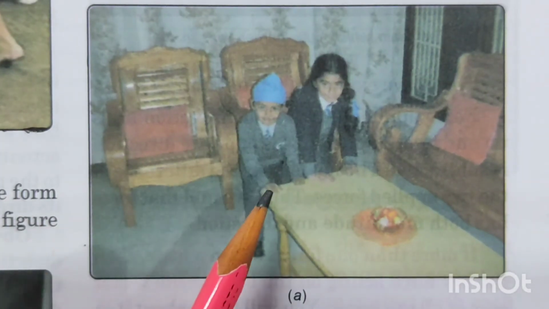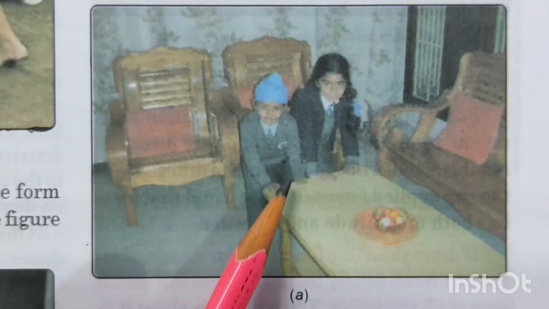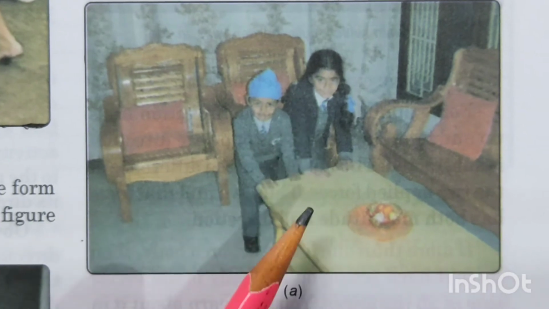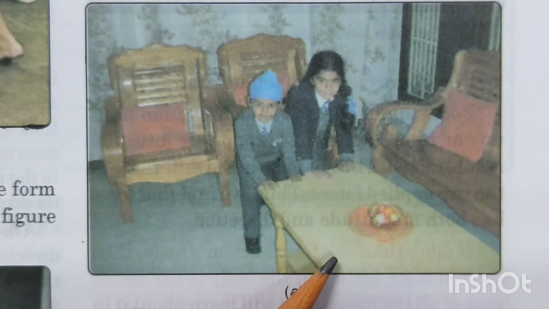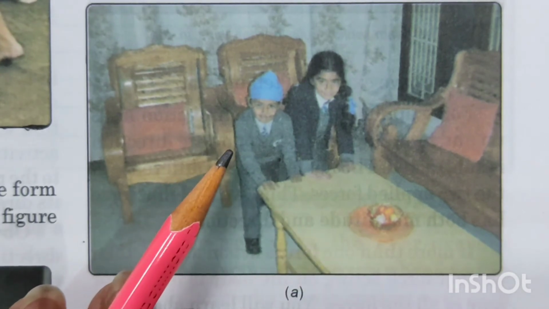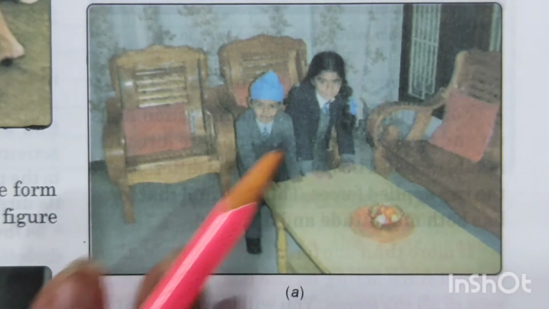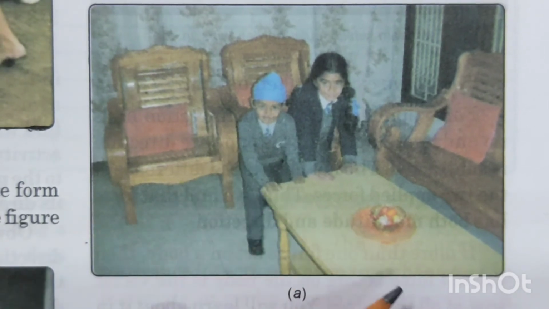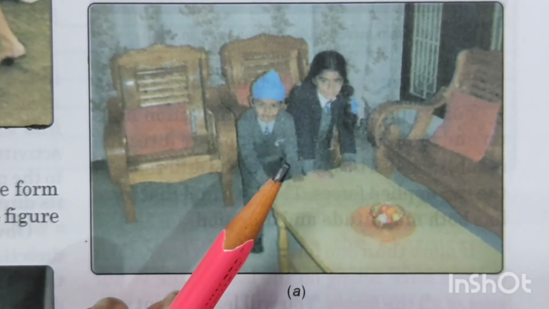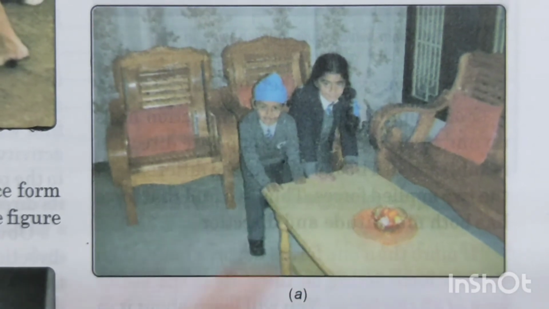Now look at this figure which is given over here, children. A girl was trying to push the table in the beginning, but she was not able to push the table alone. When the brother also came to help out, together they were able to push the table in the forward direction. Now when they are pushing, the table will move away from the children.